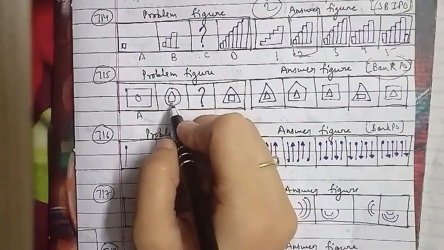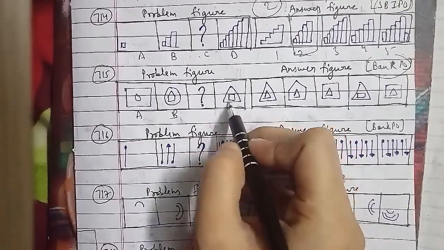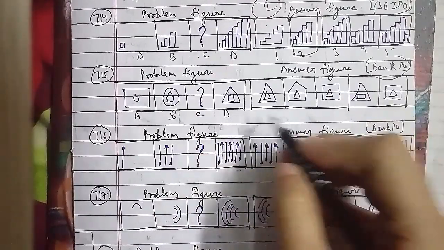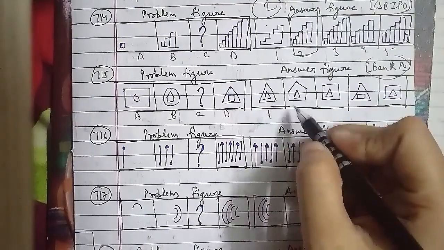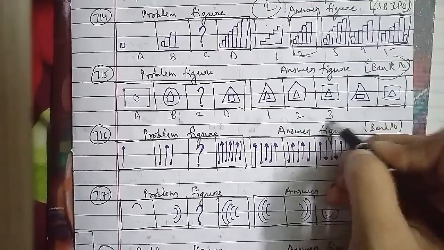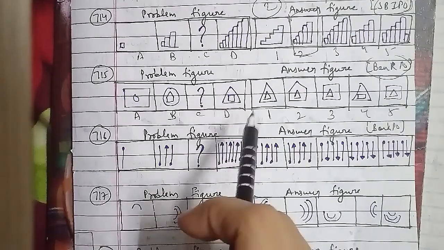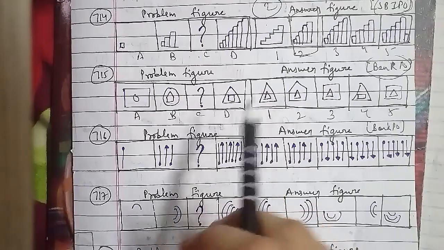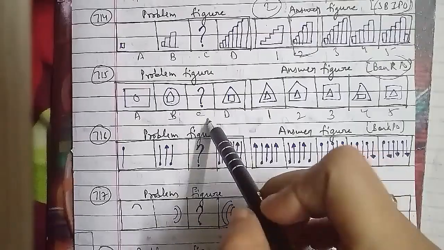So the pentagon should be the outer figure here, and in that we have a triangle because there is a long triangle. So that is figure C, and then pentagon, then we have a triangle here. As we can see, in the first figure we have a triangle, that cannot be possible. Second, pentagon triangle, that could be possible. Third, fourth, and fifth. So the second figure would be the right answer here, because the inner small figure becomes the outer large one, and a new small figure appears inside it in every subsequent step. So the C figure will be the second figure, that will be the right answer for this question here.